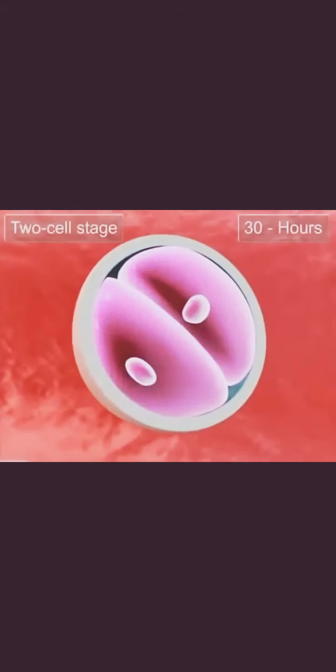Blastomeres continue to divide by binary division through 4, 8, 16 cell stage. When it becomes the 16-cell stage, it is called morula, as it resembles a mulberry. Morula, after spending 3 days in uterine tube, enters the uterine cavity. On the 4th day, morula enters the 64 cell stage.